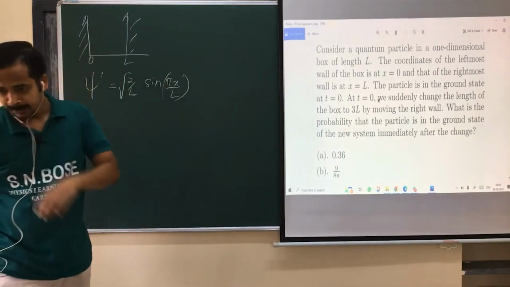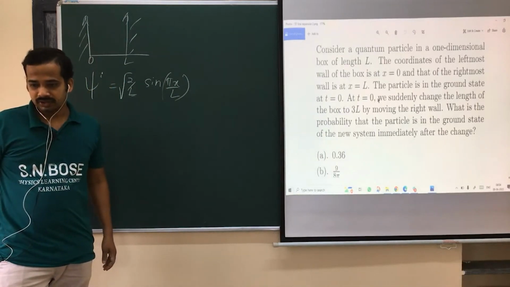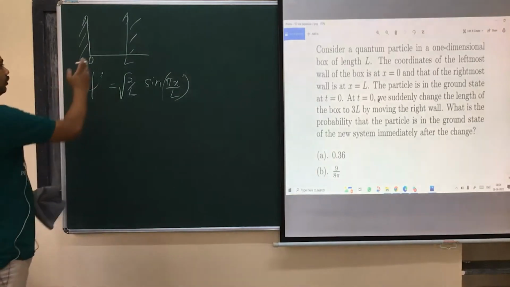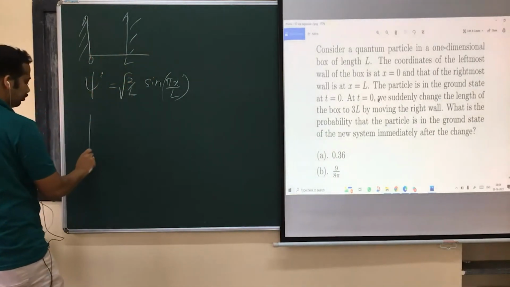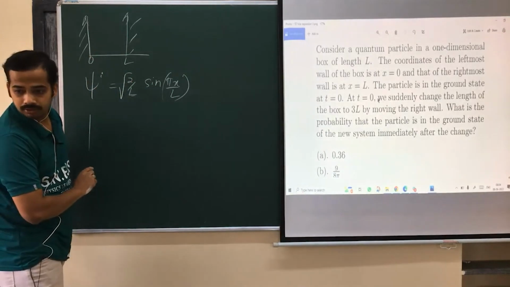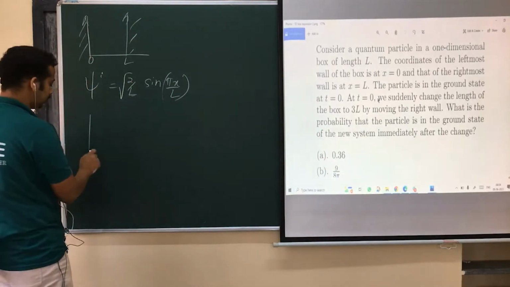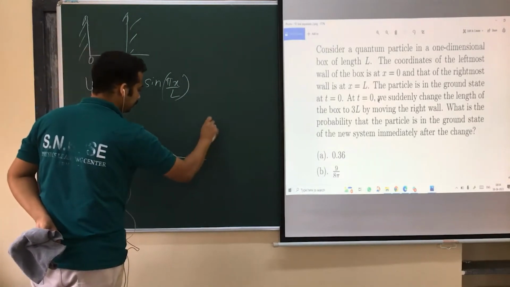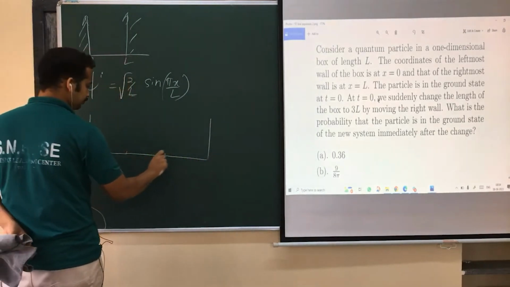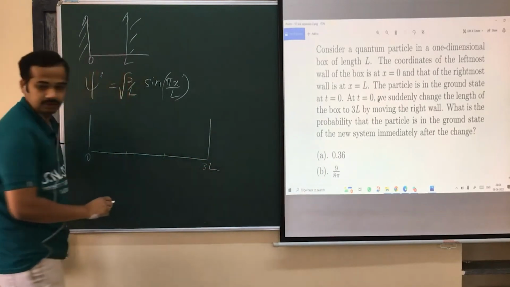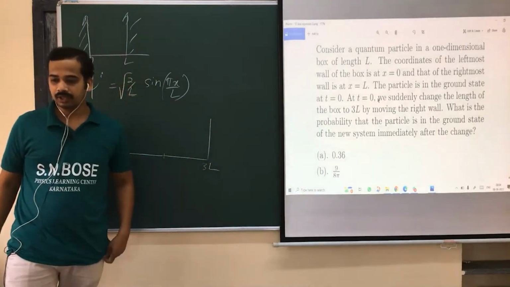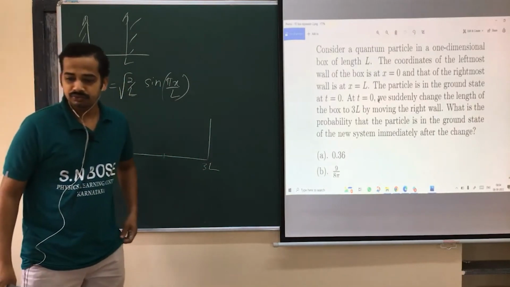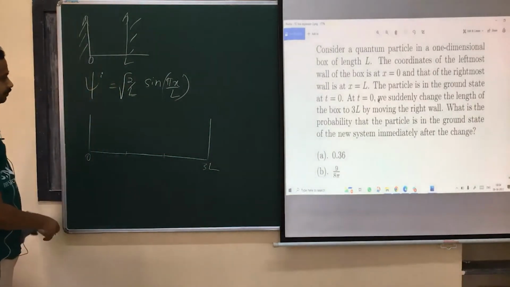Okay, at t equal to 0, suddenly change the length of the box to 3L, moving the right wall. Now this right wall is changed from L to 3L. That means 1L, 2L, 3L. Is that okay? By moving the right wall, what is the probability that the particle is in the ground state of the new system immediately after the change?